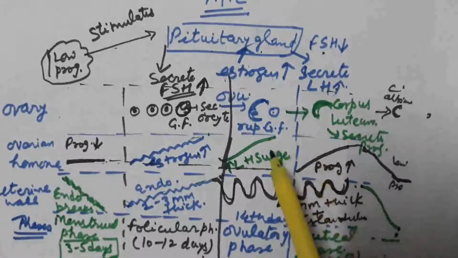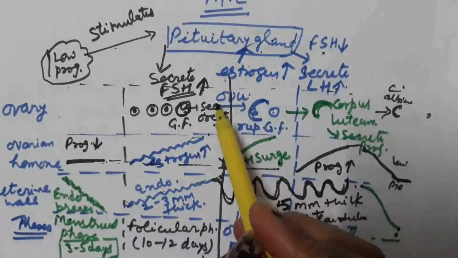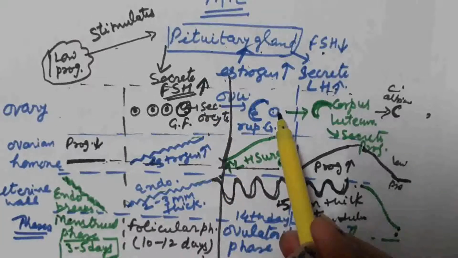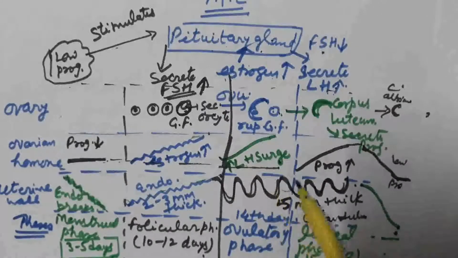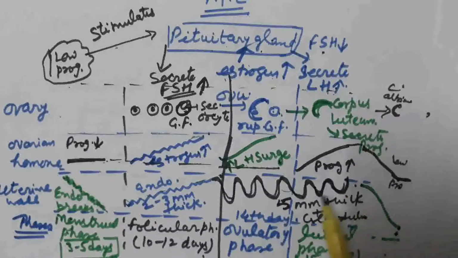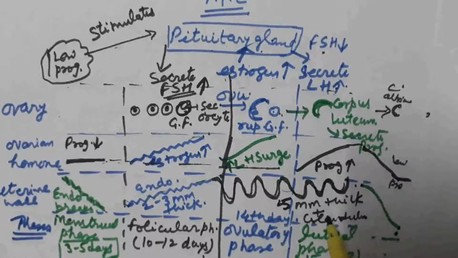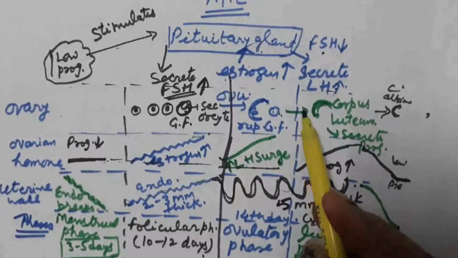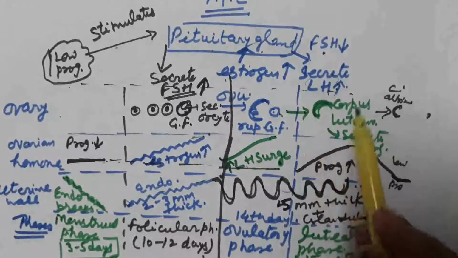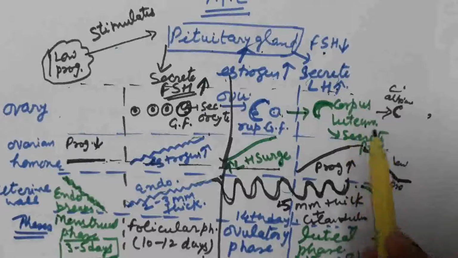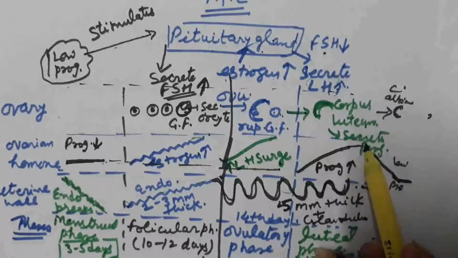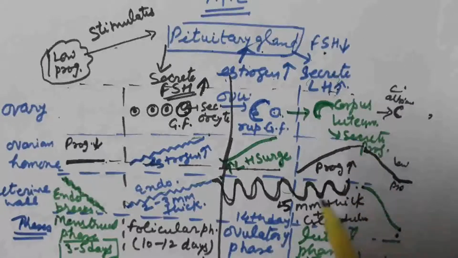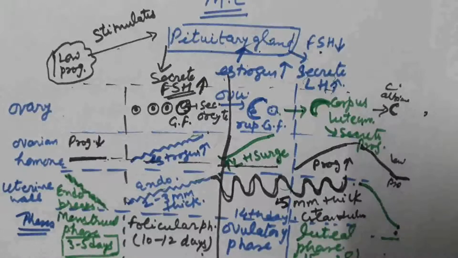This increased level of LH hormone causes ovulation. That is, the Graafian follicle ruptures, ovulation takes place, the egg is released, and LH hormone also causes further growth of the endometrium lining. It becomes about 5 mm thick, and glands also develop inside it. Now the ruptured Graafian follicle, due to the increased level of LH, is converted into the corpus luteum. Corpus luteum secretes progesterone. Now the level of progesterone hormone increases, and it maintains the growth of the endometrium for placenta formation.